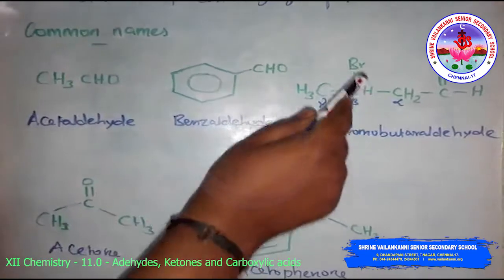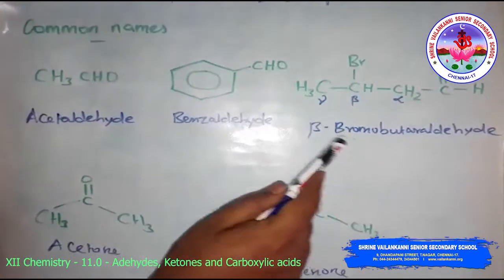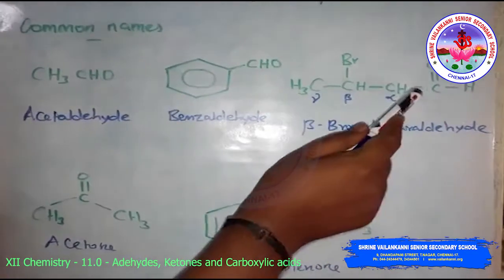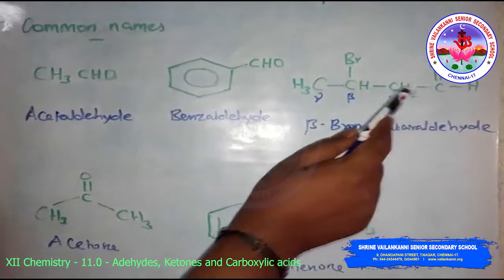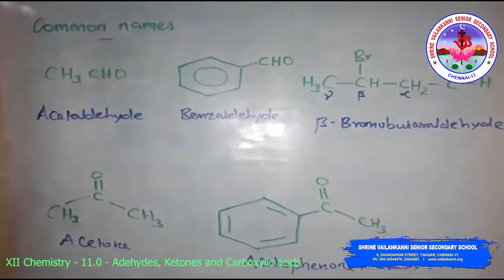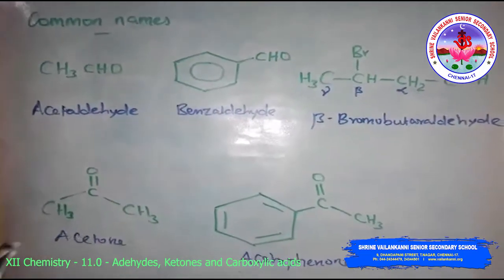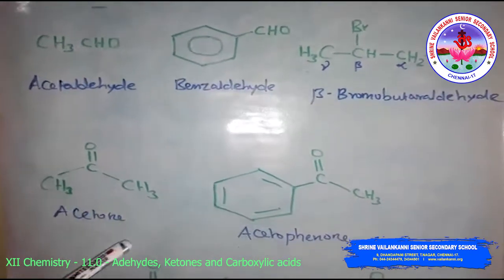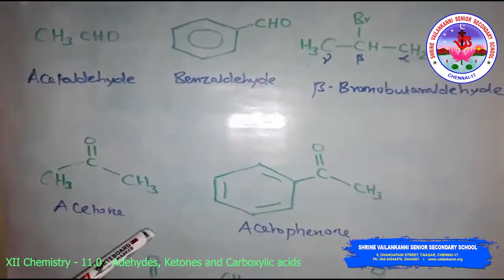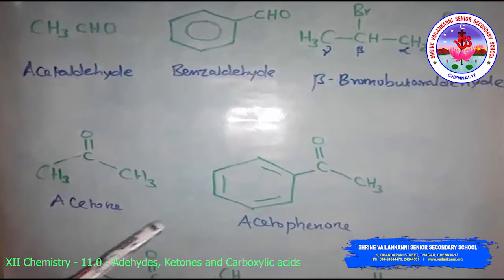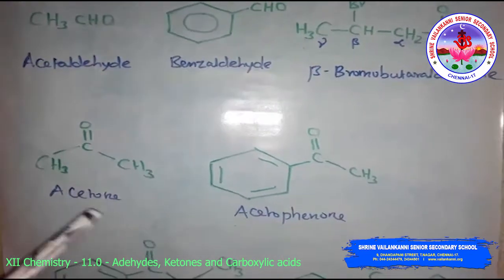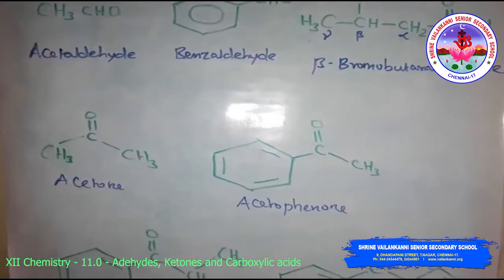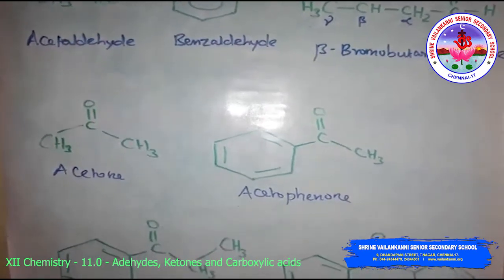Then with the substituent bromo at the beta position, it is beta-bromobutyraldehyde, because of the 4 carbon atoms. In ketones, the common names are derived from the two alkyl or aryl groups bonded to the carbonyl group. The location of substituents is indicated by Greek letters like alpha, alpha dash, beta, beta dash.